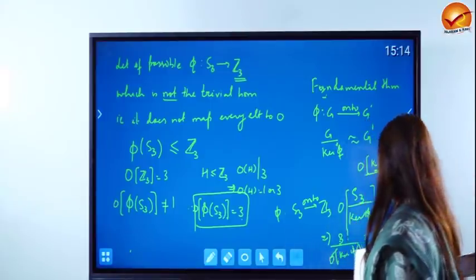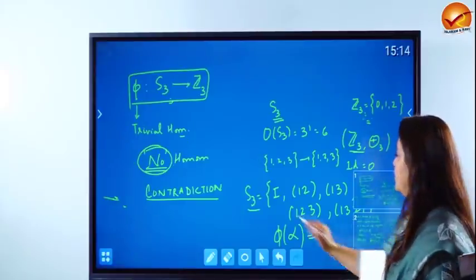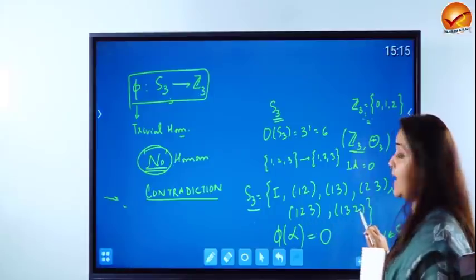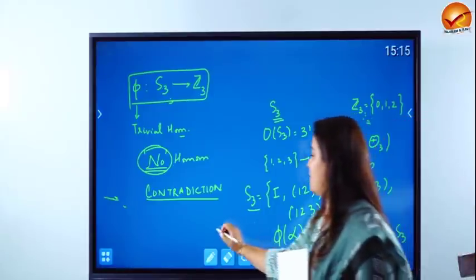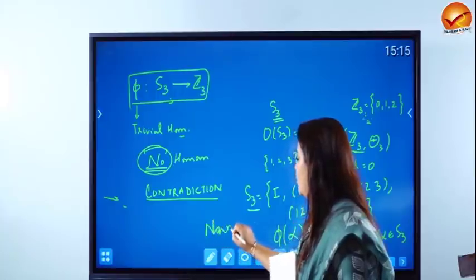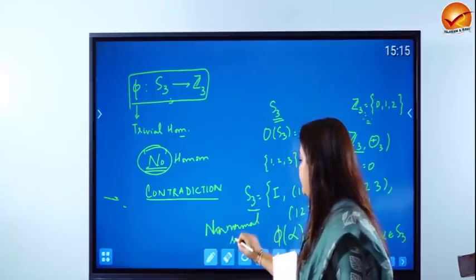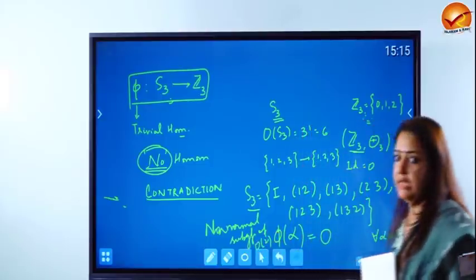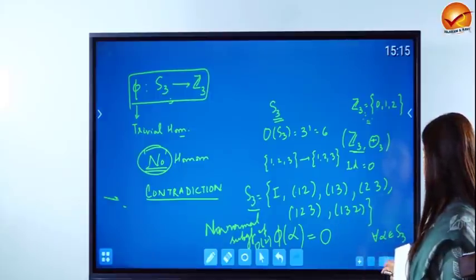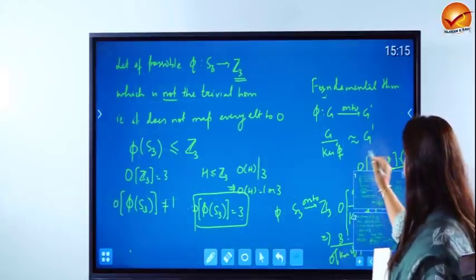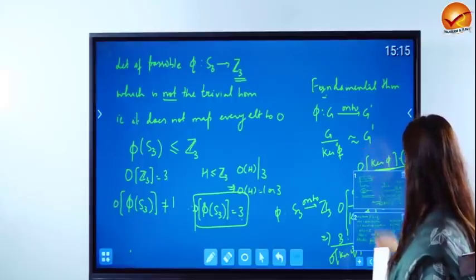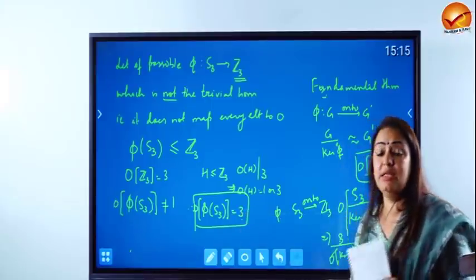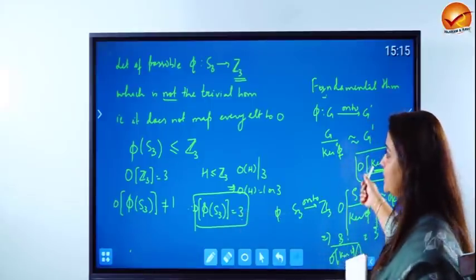Now, this is a contradiction, because if you go back to what the structure of S3 looks like, I, (1 2), (1 3), (2 3), (1 2 3) and (1 3 2), we can easily establish that it has no normal subgroup of order 2. It does not have any normal subgroup of order 2. So if you go back to here, order of ker phi is coming out to be 2, and S3 cannot have any normal subgroup of order 2. So this gives us a contradiction.